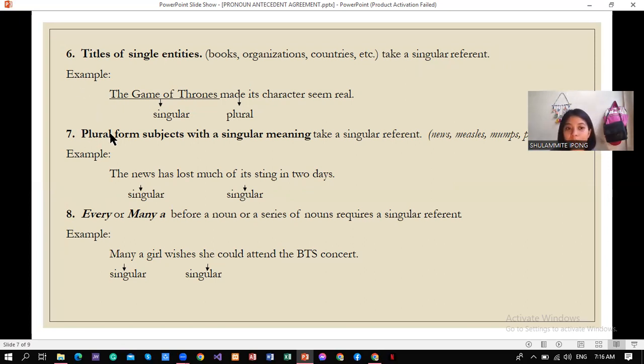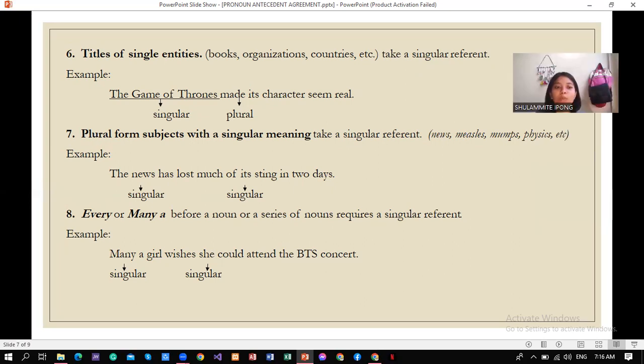So rule number 7. Plural form subjects with a singular meaning take a singular referent, such as news, measles, mumps, physics, and so on. For example, the news has lost much of its sting in 2 days. So the news here is just plural in form, but it is singular in meaning. So the referent we're going to use is also singular, which is its.